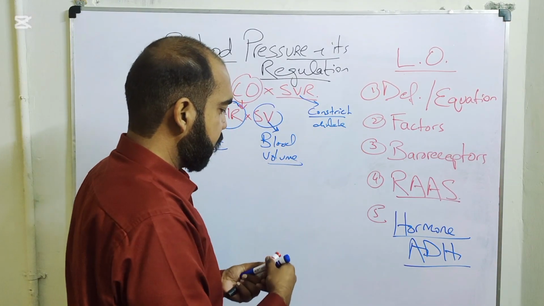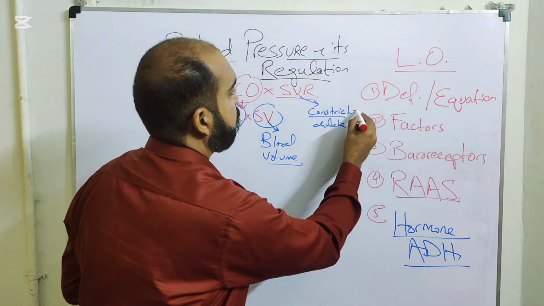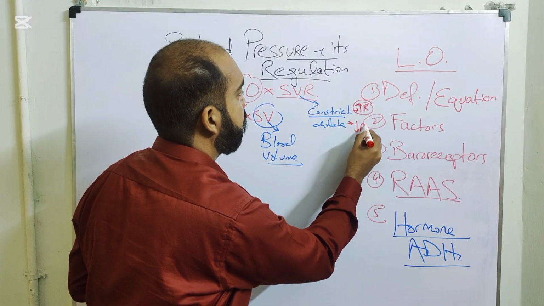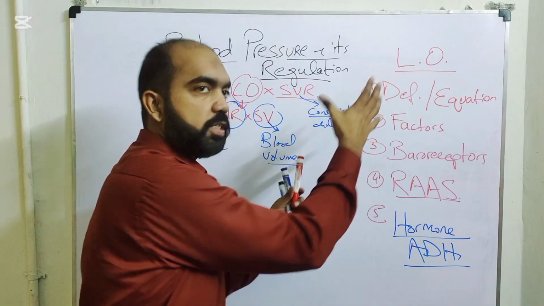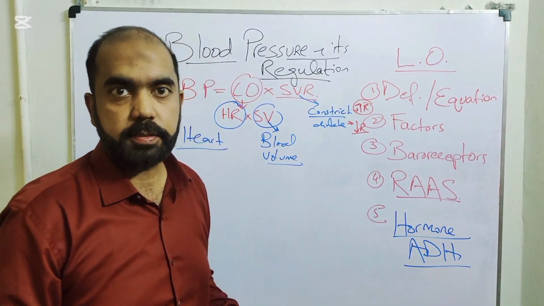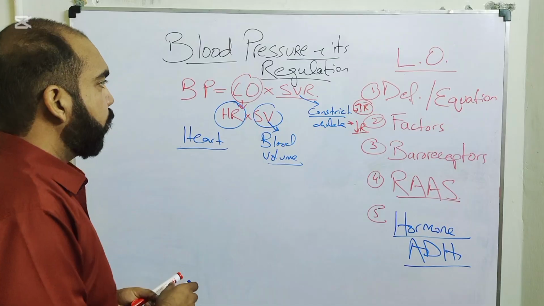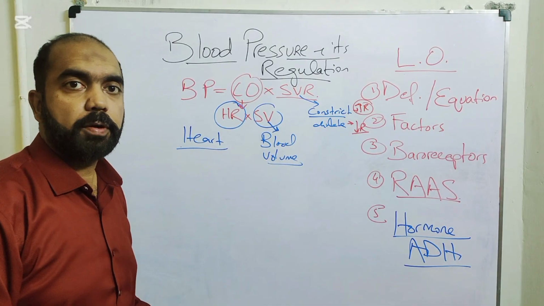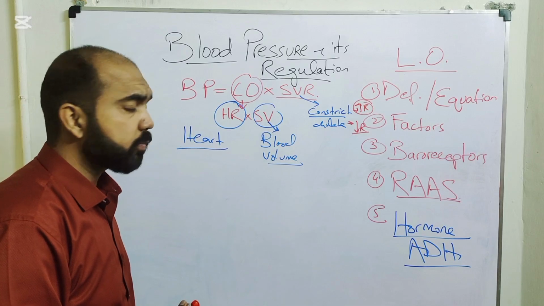When they constrict, the resistance would be more, R, and when they dilate, the resistance would be less. So if there is more resistance, the pressure would be more, and if the resistance is less, the pressure would be less.